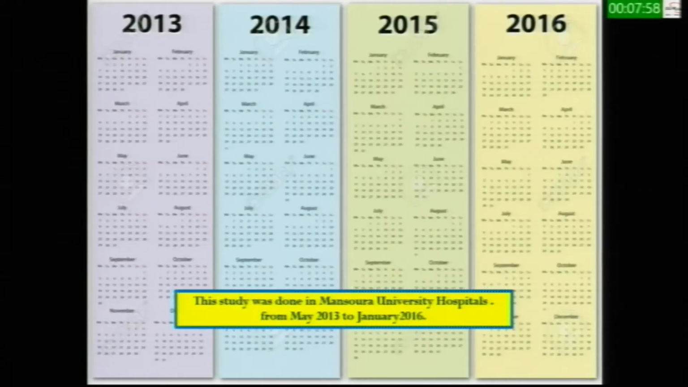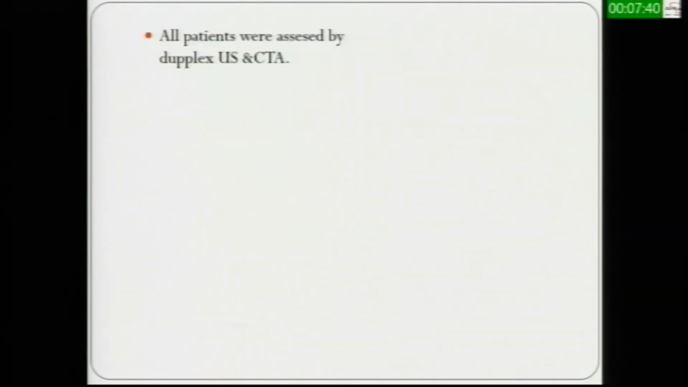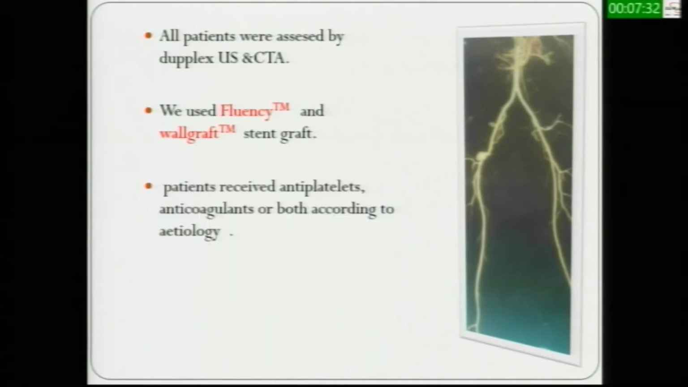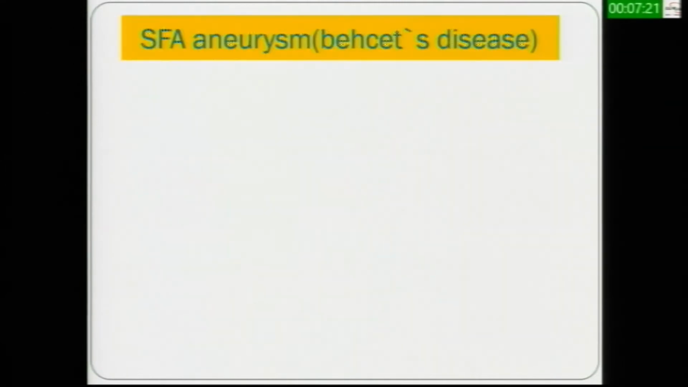Our study was done in Mansoura University hospitals from May 2013 to January 2016. Follow-up continued up to December 2017. It was a prospective study that included 24 patients with lower extremity peripheral true and pseudoaneurysm treated with stent grafts. All patients were assessed preoperatively by duplex ultrasound and CTA. We used two types of stent graft, Fluency and Wallgraft. Patients received antiplatelets, anticoagulants, or both according to the etiology. In addition, patients with Behçet's disease received immunosuppressive therapy to control the activity of the disease.